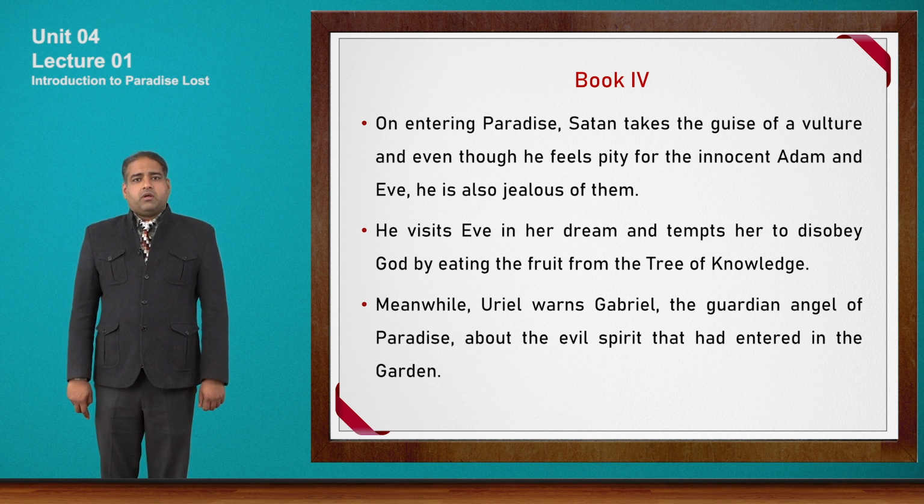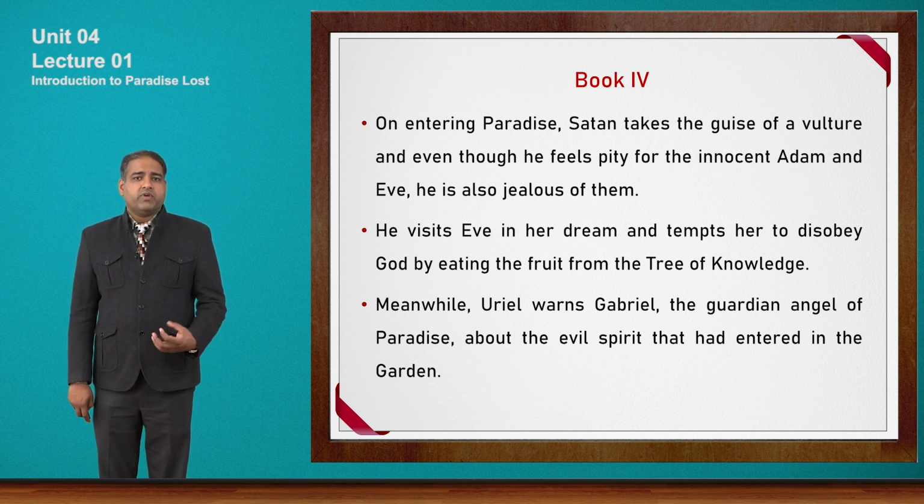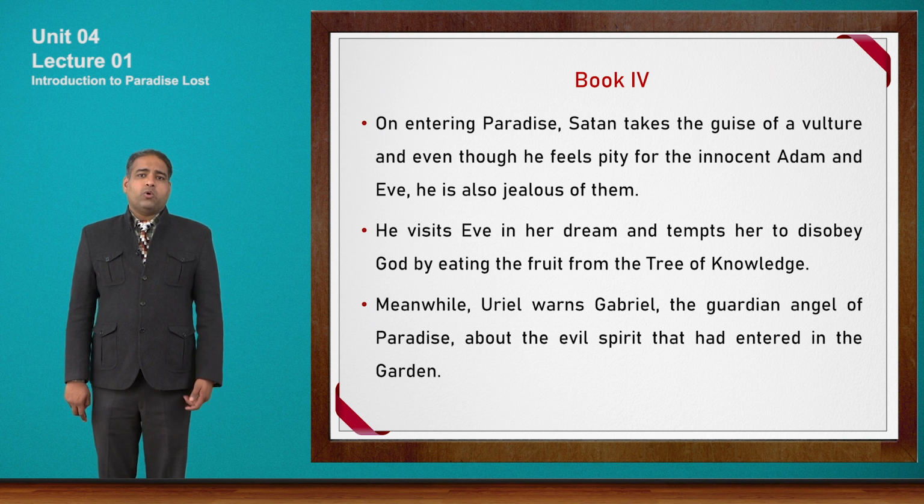In evening paradise, Satan takes the guise of a vulture, and even though he feels pity for the innocent Adam and Eve, he is also jealous of them. Now in the beginning of book 4, we see that Satan transforms himself into a vulture to take a quick look at what is there in the heaven. He is also feeling jealous of the comfortable life of Adam and Eve.